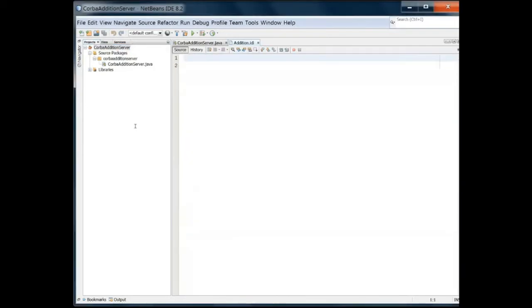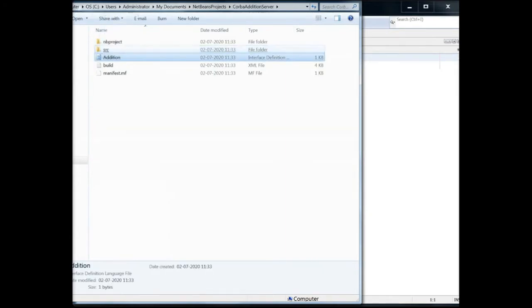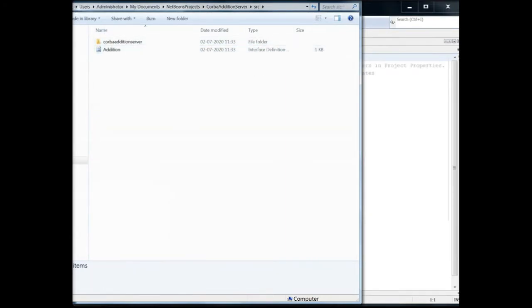Name it addition.idl. You can make it in Notepad or Notepad++, and name it addition.idl with double quotes. If you don't, .txt will be added. So you always have to make addition.idl. That is the IDL, the interface definition language which CORBA provides. You can make it anywhere. I just made it here.